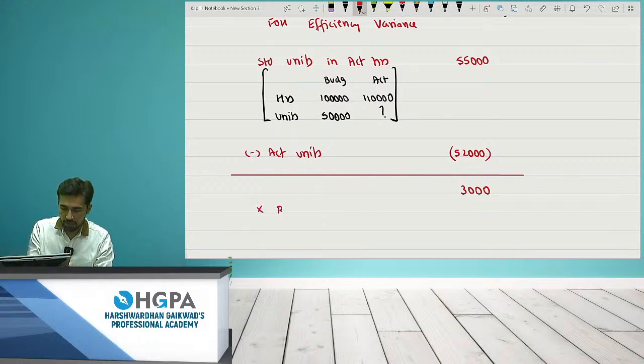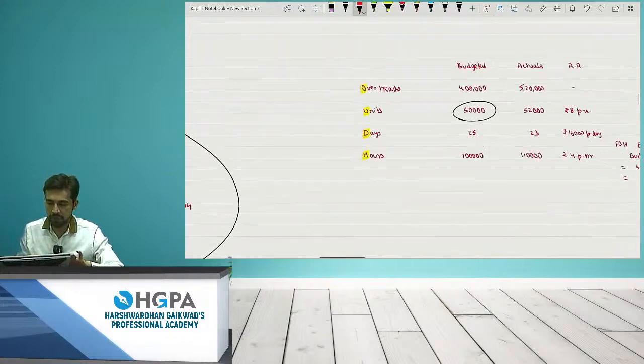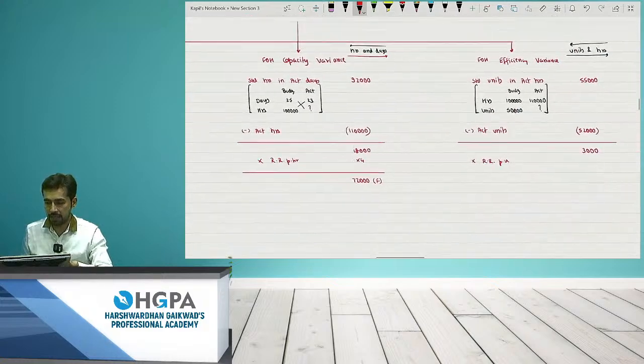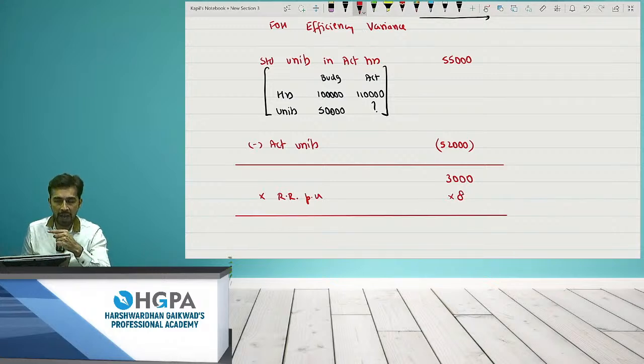Into recovery rate per unit, because I am comparing units over there, right? So I'll take the recovery rate per unit. And what was the recovery rate per unit? If you check, per unit was the first point. It was rupees 8. I'll just multiply by 8. So this will give me the answer as 24,000, but I will say this 24,000 is not at all a favorable situation for me. I should have produced 55,000 units, but you actually made only 52,000 units, right? So 24,000 is the adverse point for me.